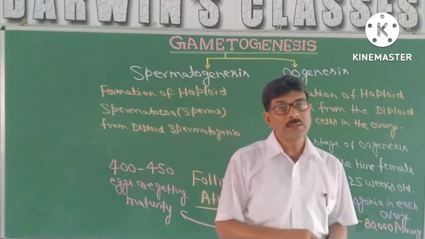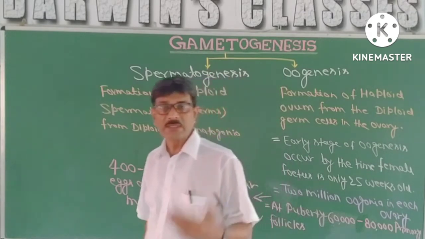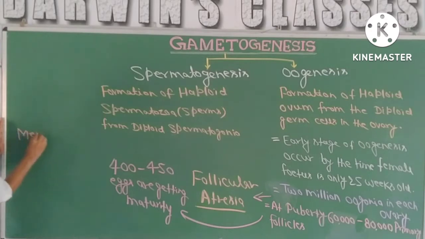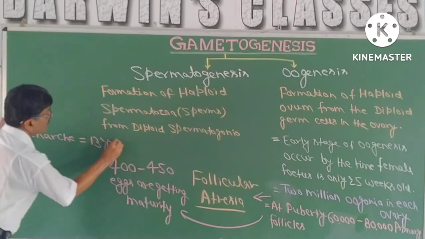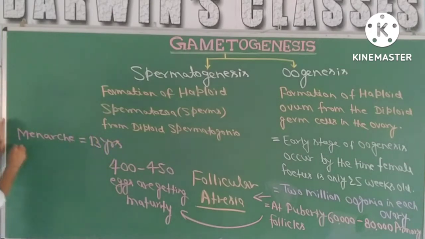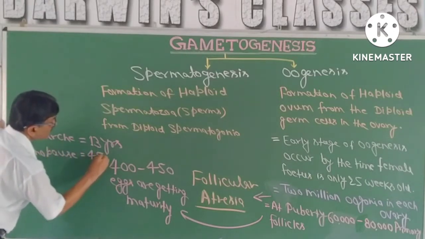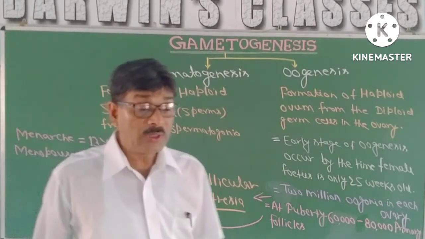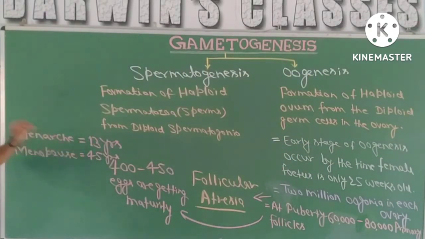As you know, puberty, that means the first menstrual cycle, will start at the age of 13 years, that means menarche, and in general the menopause at age of 45 years. So altogether the reproductive age is 32 years, that means from 13 years to 45 years.